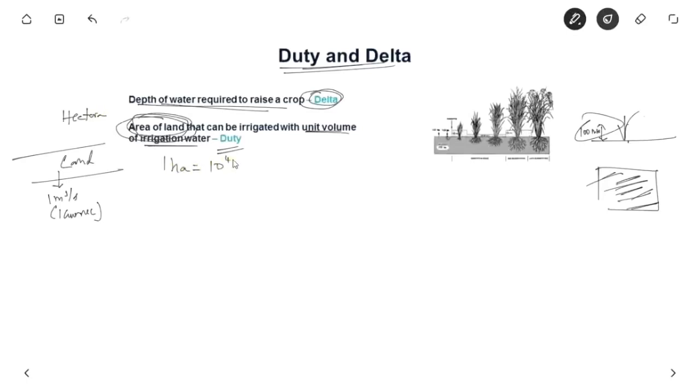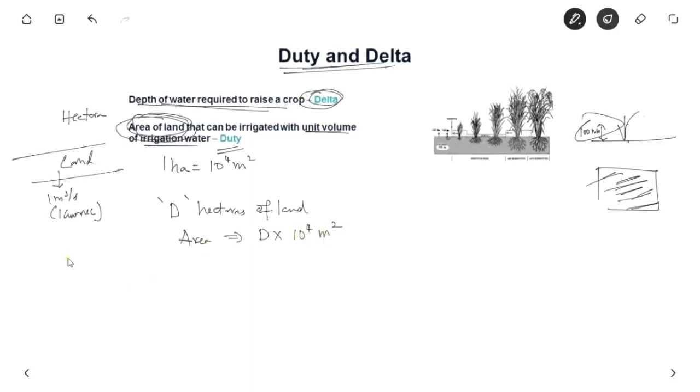So 1 hectare is equal to 10 raised to power 4 meter square. Let us suppose D hectare of land. So the area of crop irrigated is D hectare, which is D into 10 power 4 meter square.